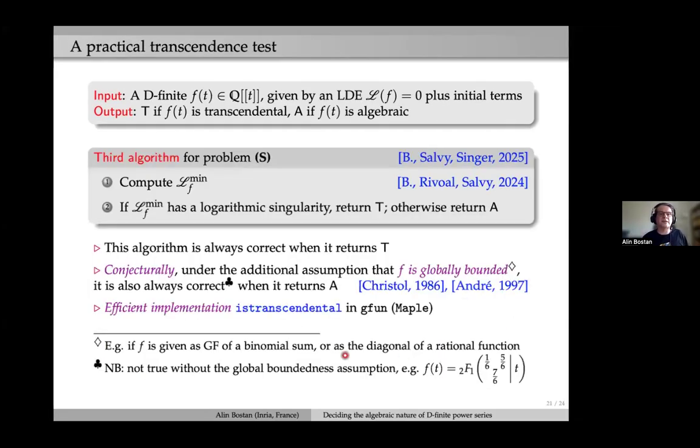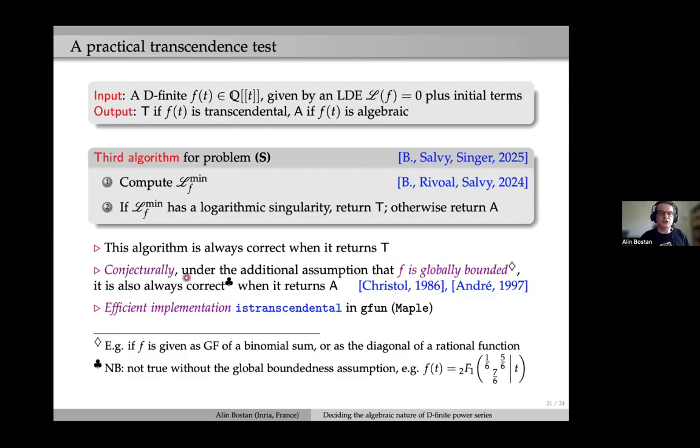So now the last thing is about the practical transcendence test, and that's what I call the third algorithm for Stanley's problem. Once again, we start with this computation of LF min, and then, as in the upper case, if we notice that there is a logarithmic singularity in the local solutions of this LF min, then we return transcendental, otherwise we return A. Well, I should call this a semi-algorithm, because it is a priori correct only when it returns transcendence, by the facts I recalled before.